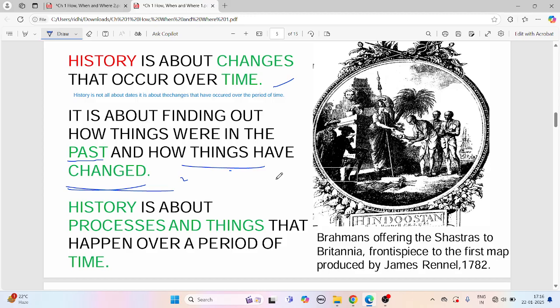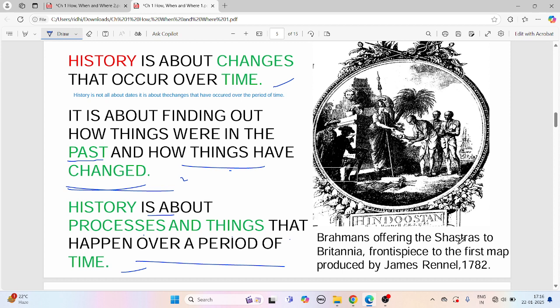Also, many students say in my school itself that this history book is just useless, "they are dead, they left their memories for us and went away." This is what many students say. But the thing is, we should know the history of our country, right? History is about processes and things that happen over a period of time.